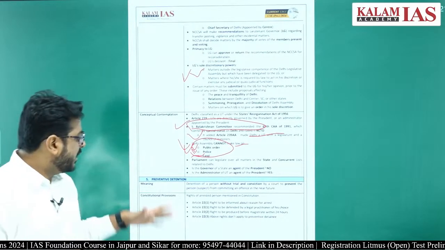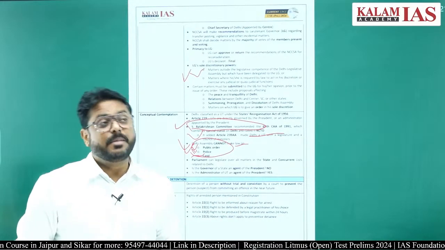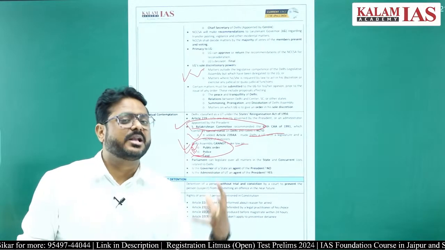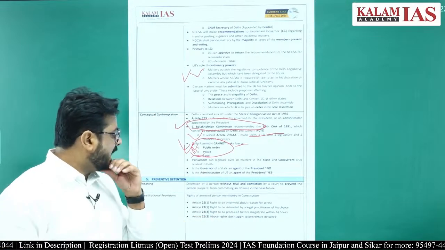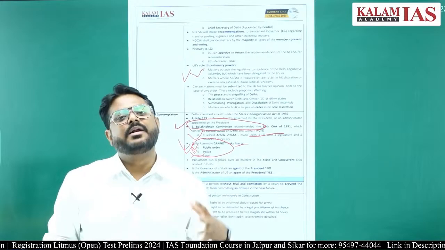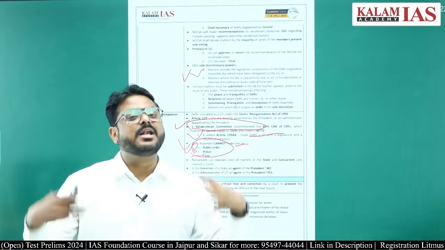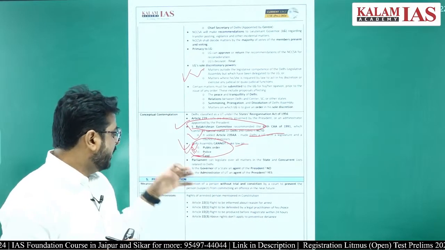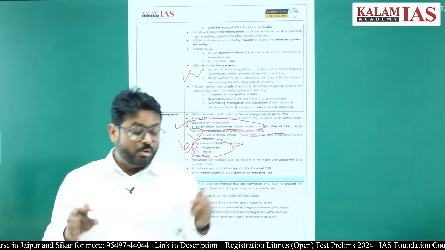In the starting clause, Article 22(1), it says there is the right to be informed about the reason for the arrest. If any person is being arrested, the reason why that person has been arrested has to be stated. Article 22 also gives the right to be defended by a legal practitioner of his choice. If a person has been arrested, the person should have the right to appoint a legal practitioner who can defend them in court, and the right to be produced before the magistrate within 24 hours.